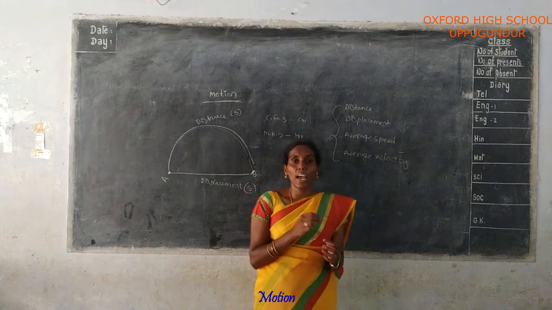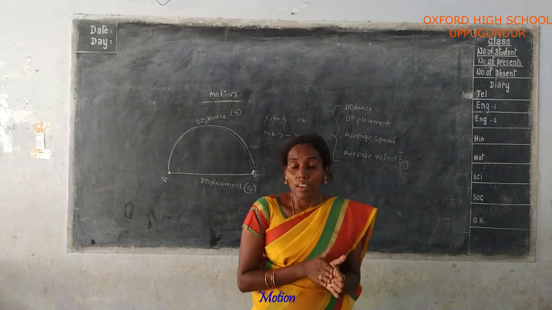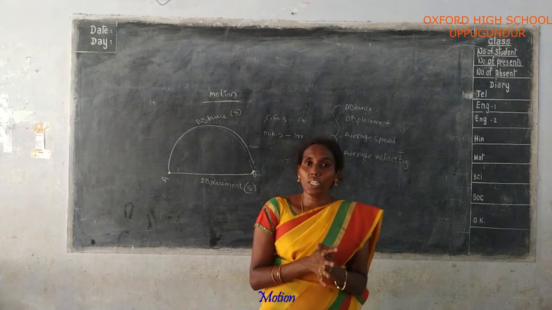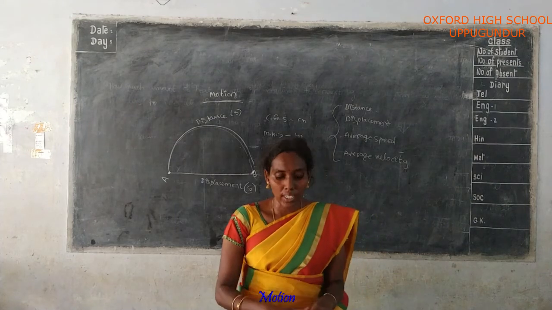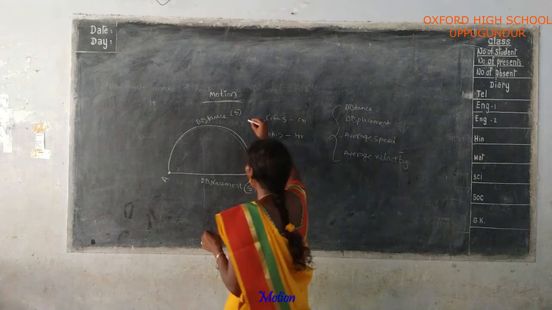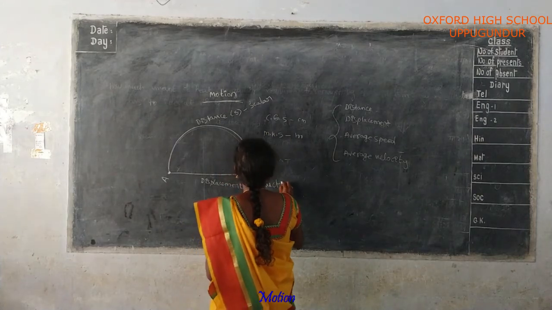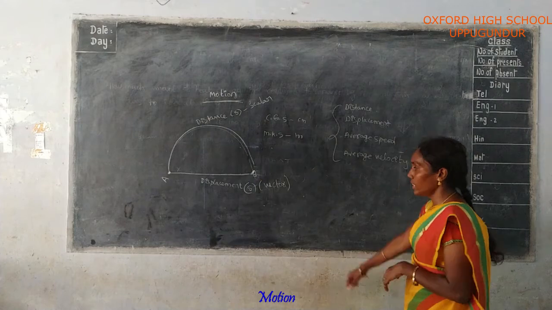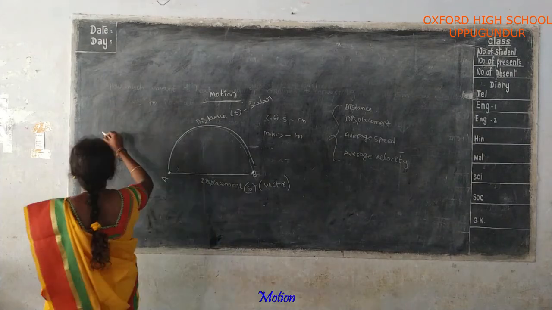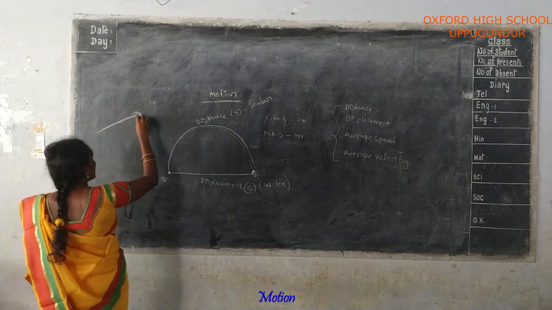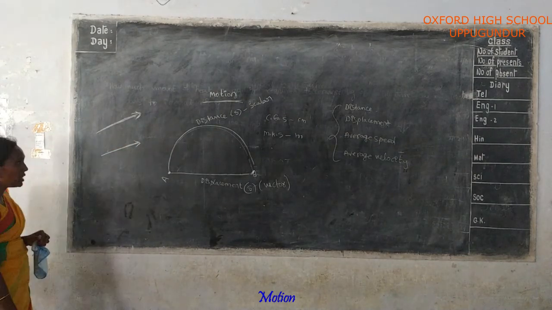Any physical quantity which has only magnitude but no specified direction is called a scalar. Vector means any physical quantity which has both magnitude and direction. In this case, distance is a scalar quantity and displacement is a vector quantity. Generally, a vector is represented by a directed line segment. This is the representation of a vector.